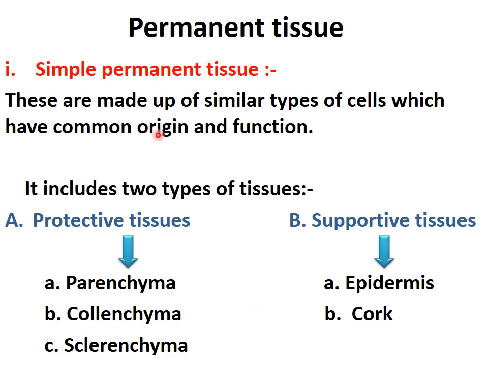Both the ways are correct. It's your wish. Just keep one thing in mind: if it is asked to name the tissues of simple permanent tissue, just write parenchyma, collenchyma, sclerenchyma instead of writing protective tissue and supportive tissue. Okay. So this was about simple permanent tissue.